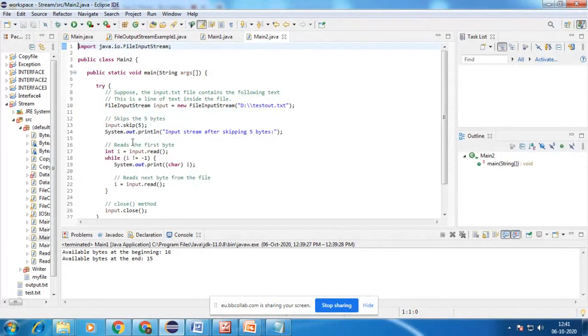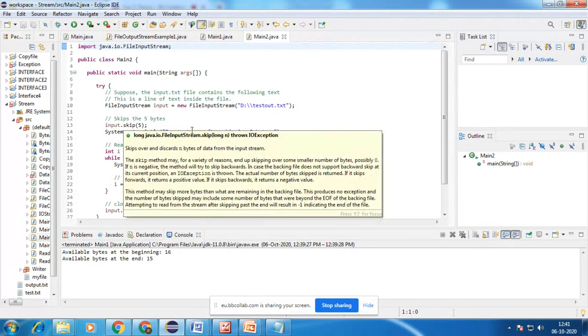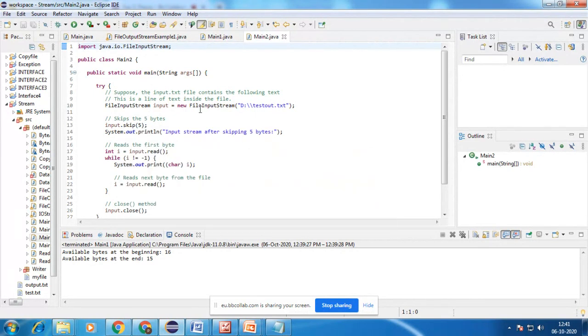So how does it work? The skip method in the FileInputStream class. In that we use FileInputStream input equal to new FileInputStream. We want to perform this method on this file, stored in this desired location as the source.